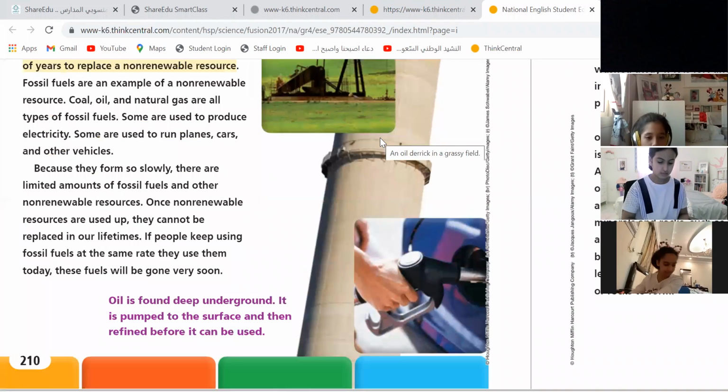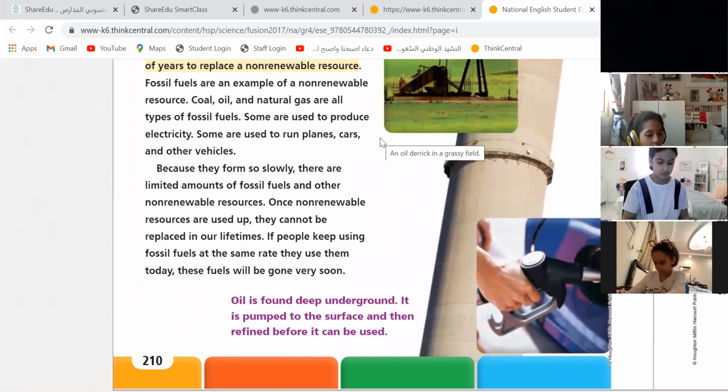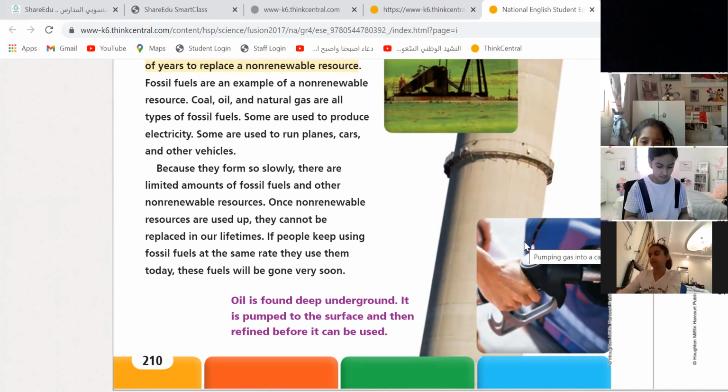Fossil fuel. Yes, what about fossil fuel? I think fossil fuel is related to dinosaurs, like dinosaurs extinct from millions of years. No, it's not only about dinosaurs. Fossil fuels are an example of non-renewable resource.